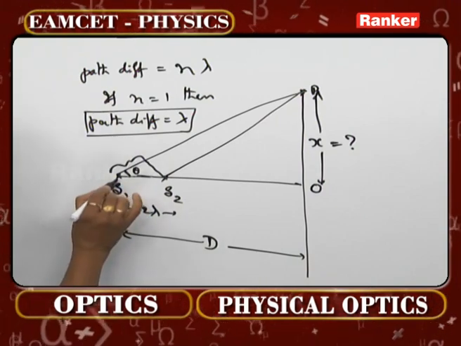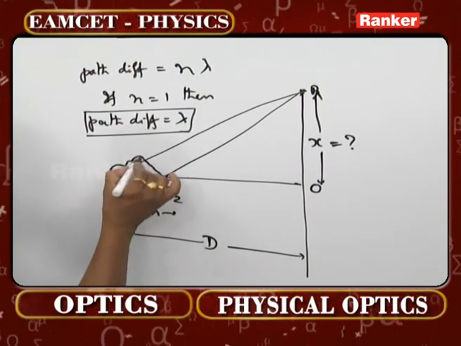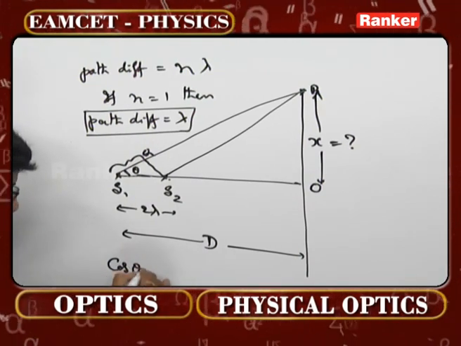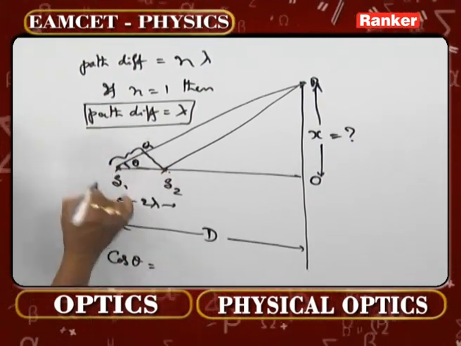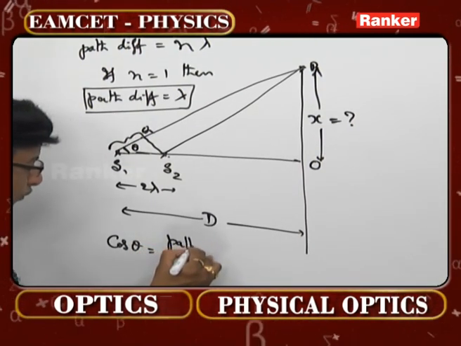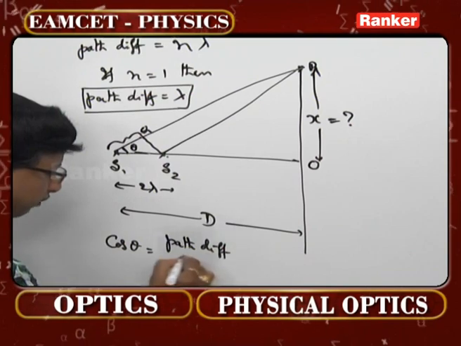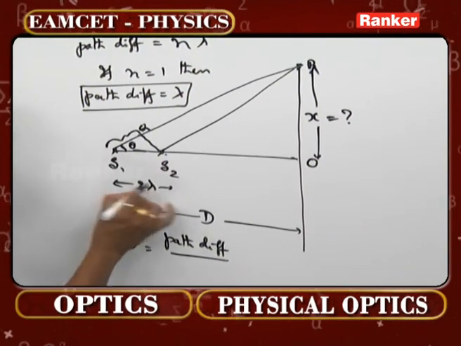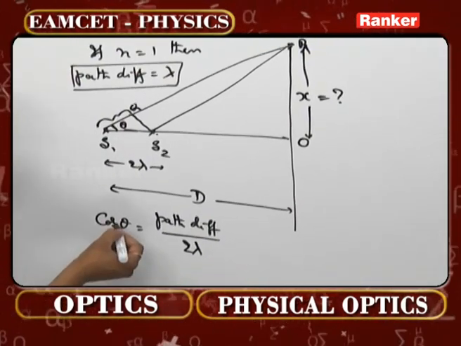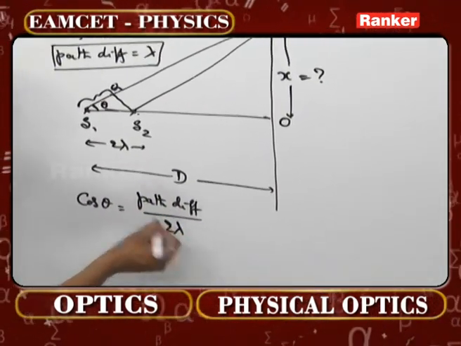And what is the second one? Just to check this particular point, please. This I take as Q. From this, what is cos theta you identify? What is cos theta? Adjacent side, that is nothing other than path difference, divided by, what is this hypotenuse over here? It is given as 2 lambda. So we know cos theta is equal to path difference by 2 lambda.